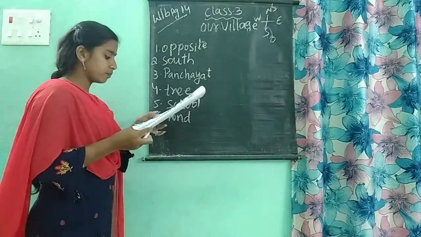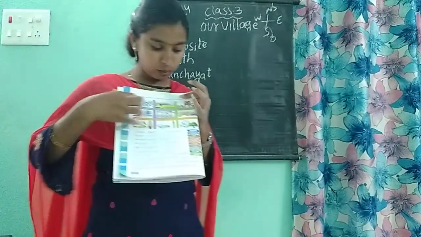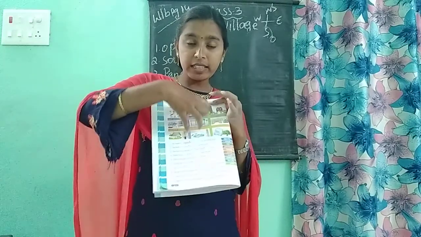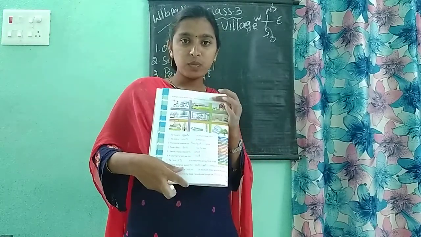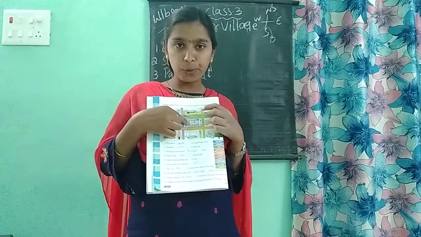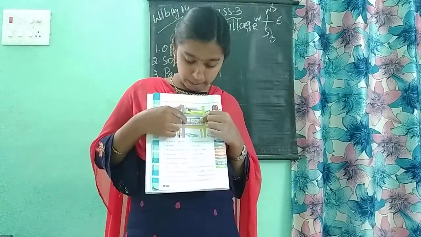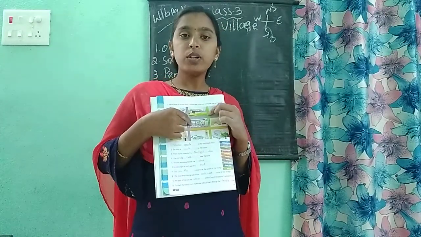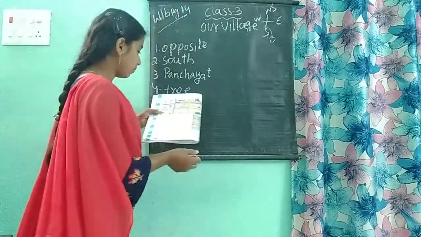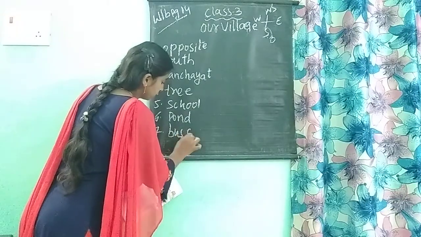Next is the seventh one. The dash is located at the center of the village. See, this is the village map, no? Among all these, which is located in the center of this village? So this is the center of the village, no? Yes. What is this place called? This place is called a bus stop. So the bus stop is the center of the village. So the seventh answer is the bus stop.